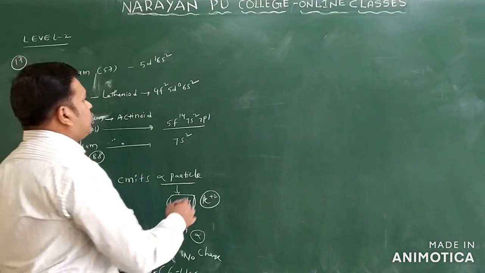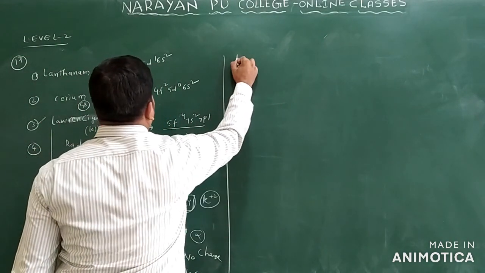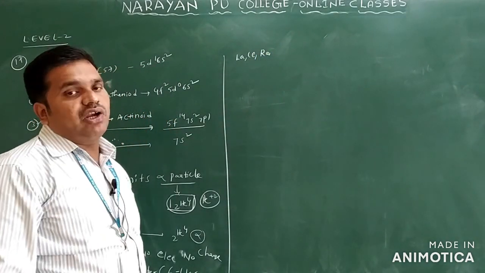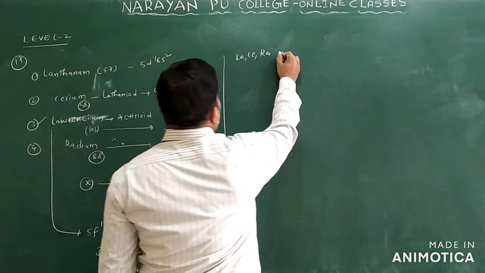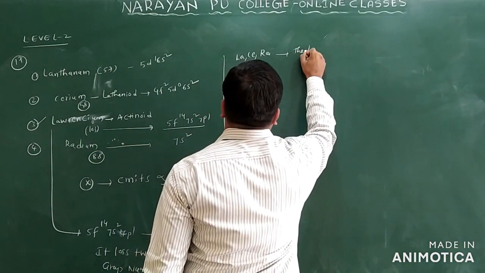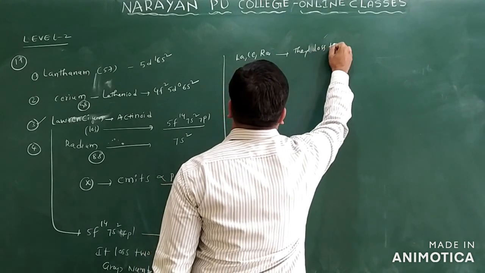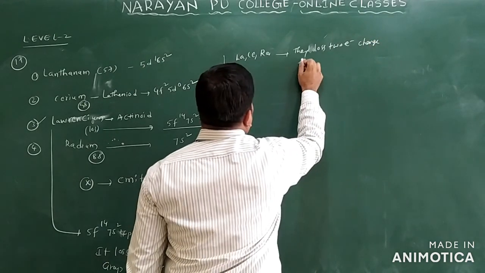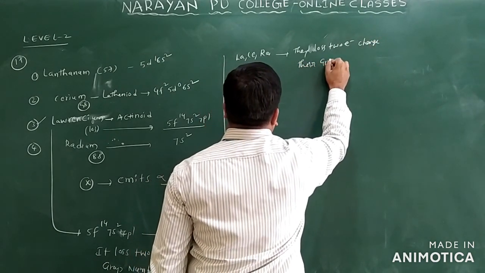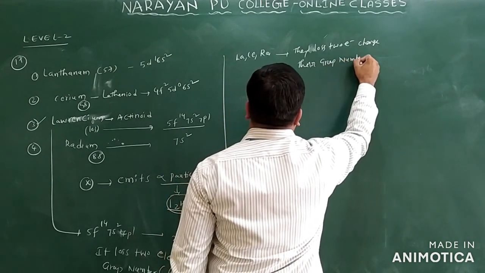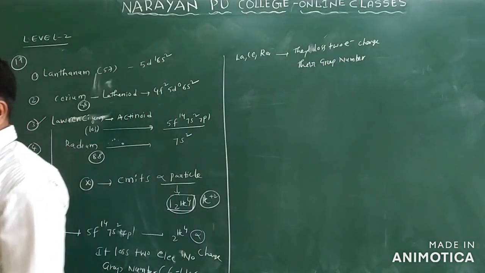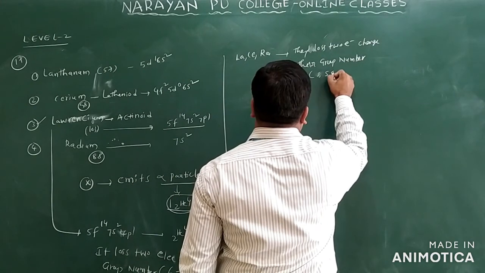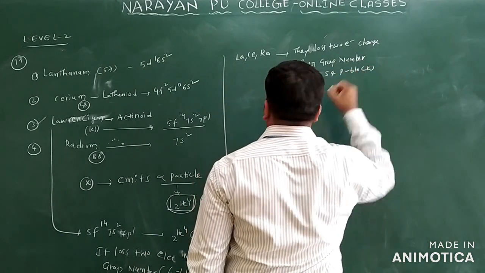But you can see the remaining elements. What are the remaining elements? We have lanthanum, cerium, radium. They lost the 2 electrons, so they will come to S and P block elements only. They lost 2 electrons and change their group number only. So generally they will come to S and P block only.